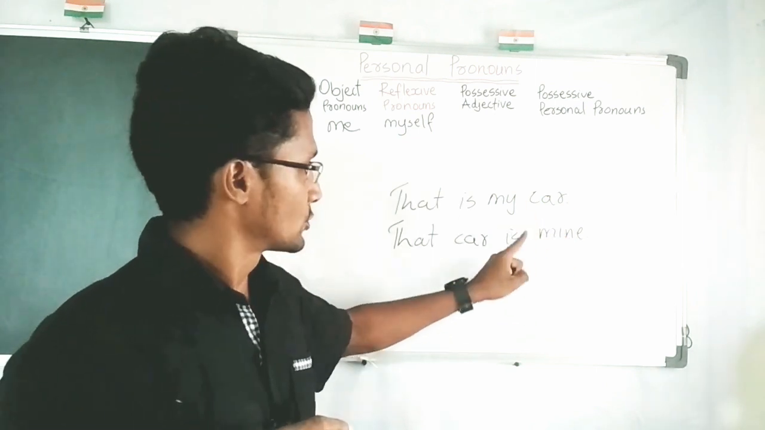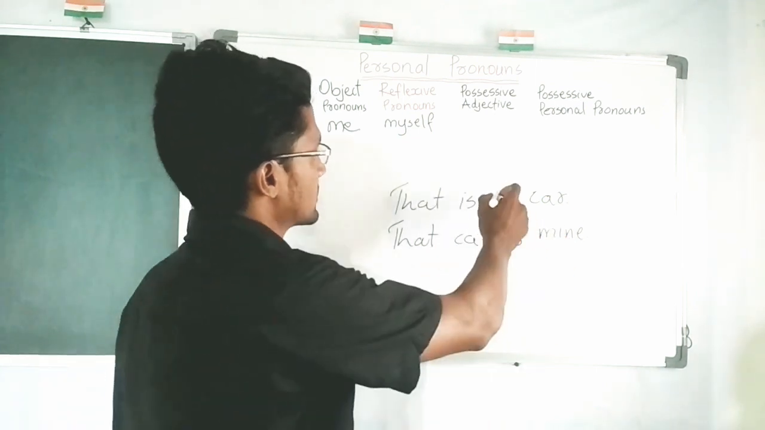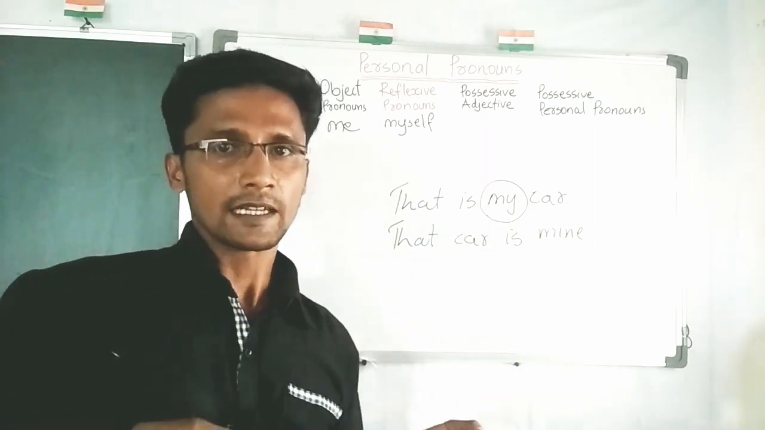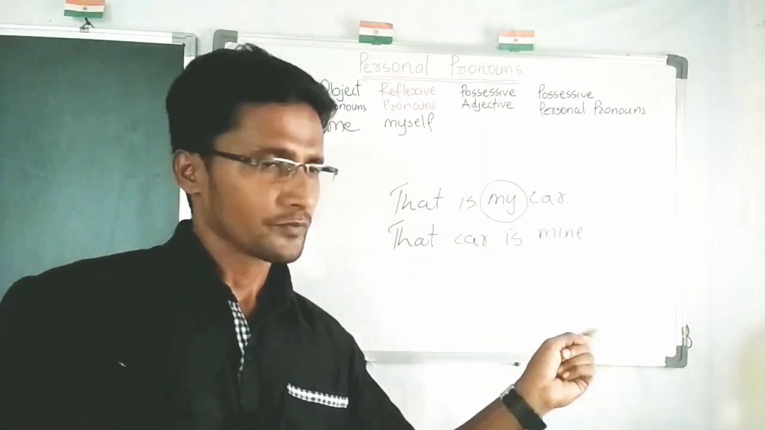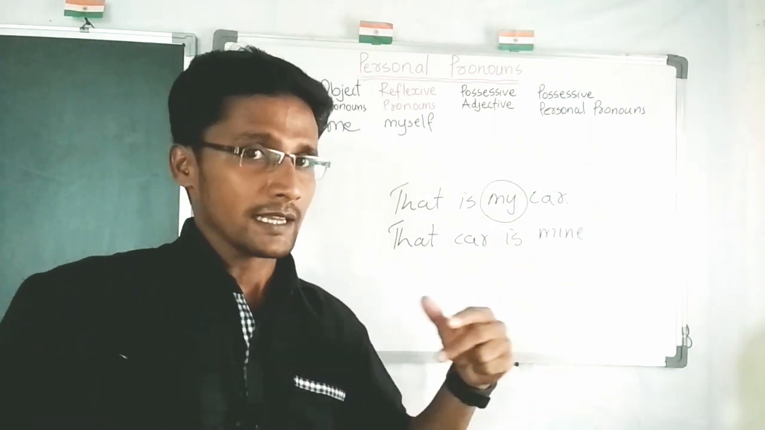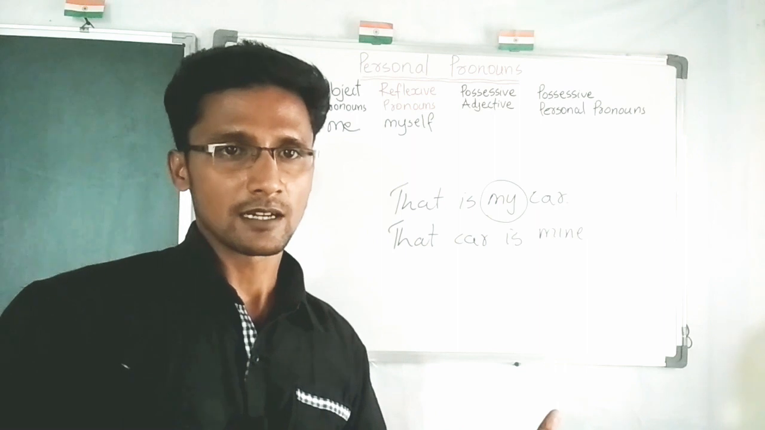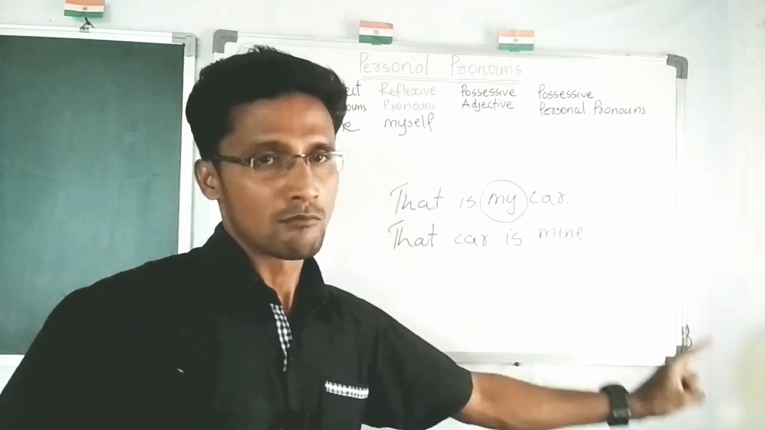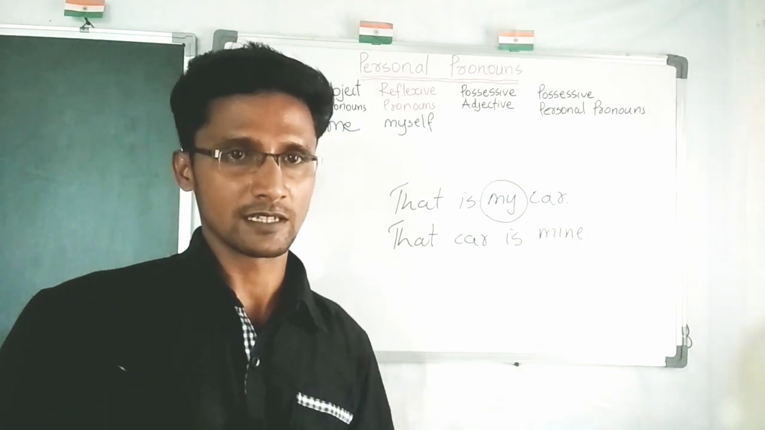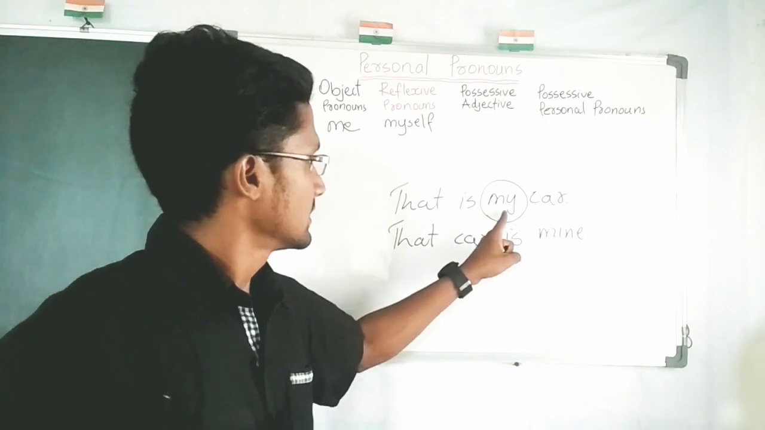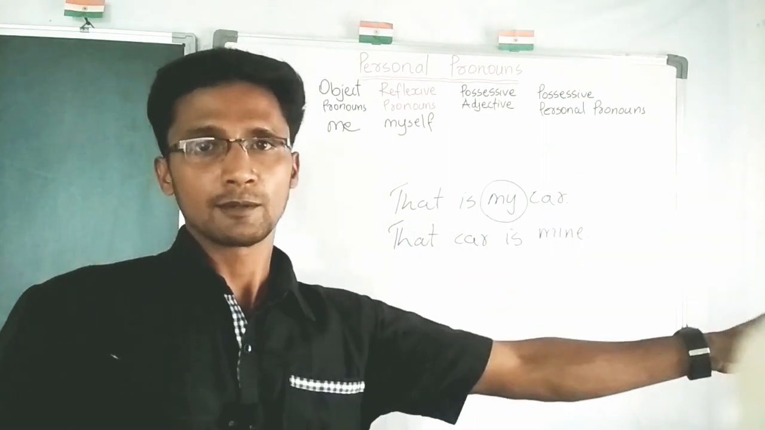What is the difference between these two? In the possessive adjective, I am describing my possession. In the possessive personal pronoun or possessive pronoun, I am making a confirmation of my possession. No doubt that car is mine. There is no doubt about that. I am making confirmation. But here I am just describing my possession.